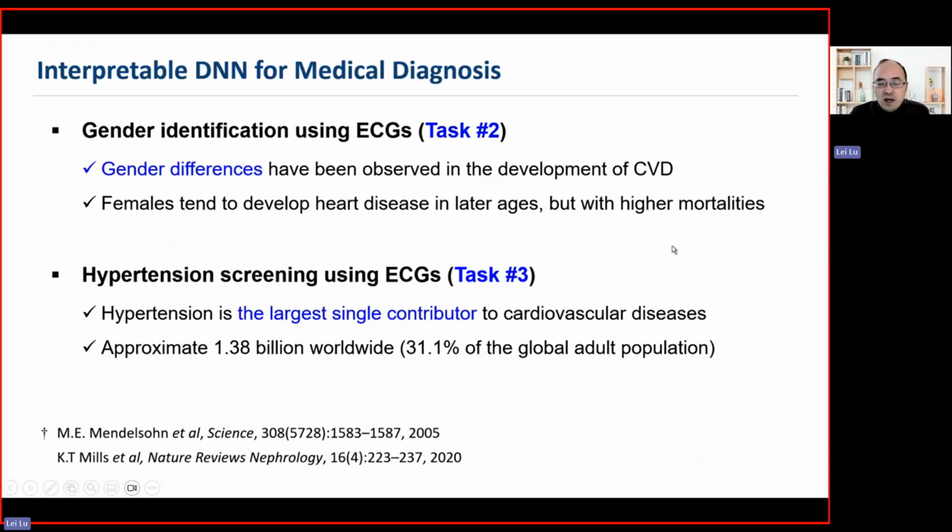As I just mentioned, this AI ECG can be used for the diagnosis of different types of arrhythmias and also for interpretation. We also assume it can be generalized to other tasks, for example gender identification and hypertension screening, because we observed gender differences in the development of CVD, and hypertension is a single large contributor to CVD. So that has significant clinical implications.